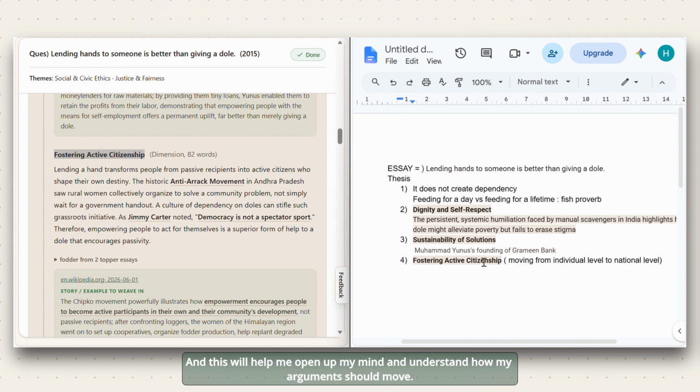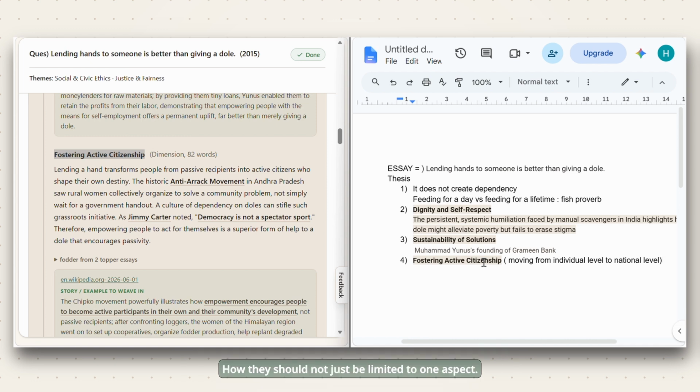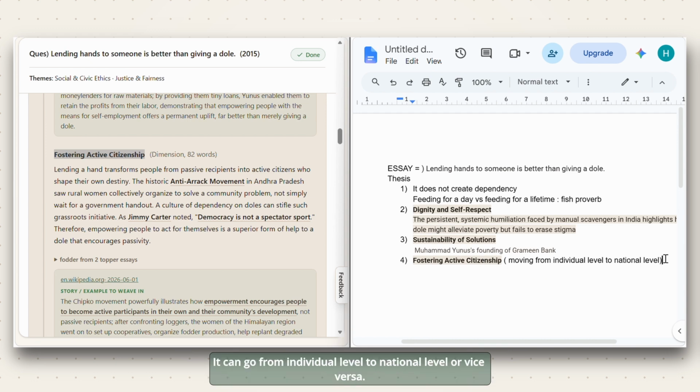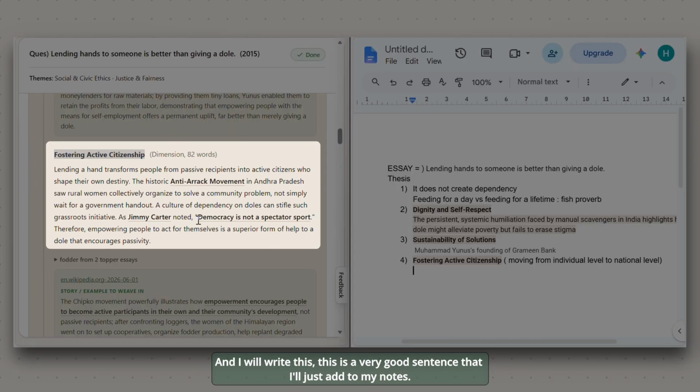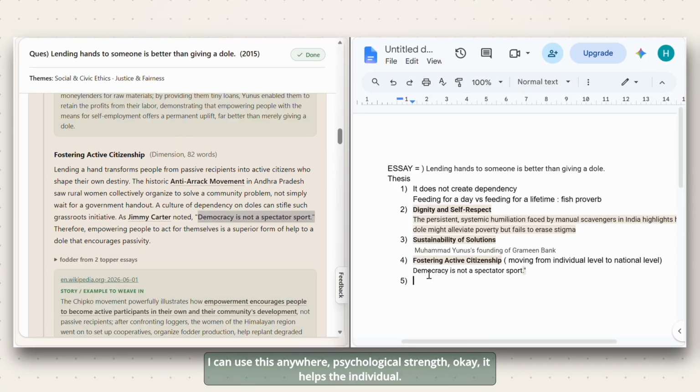And this will help me open up my mind and understand how my arguments should move, how they should not just be limited to one aspect. It can go from individual level to national level or vice versa. And I will write this. This is a very good sentence that I'll just add to my notes. I can use this anywhere.